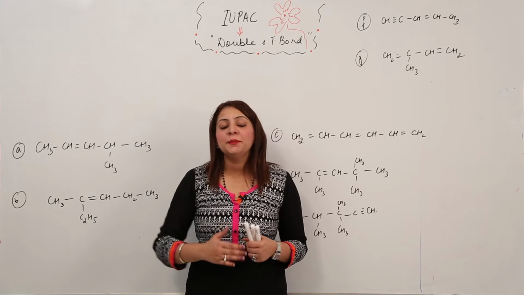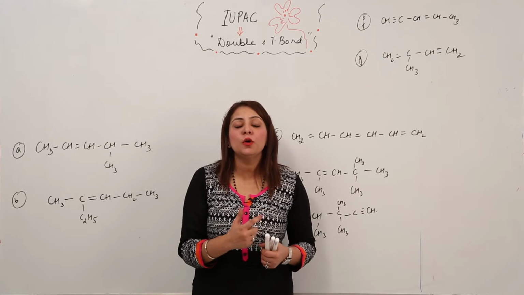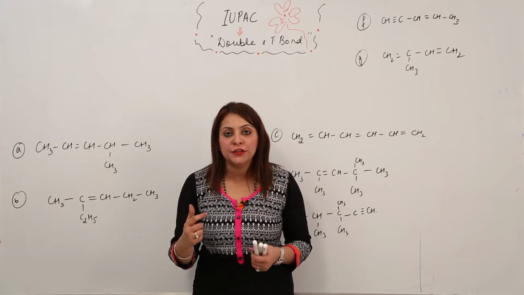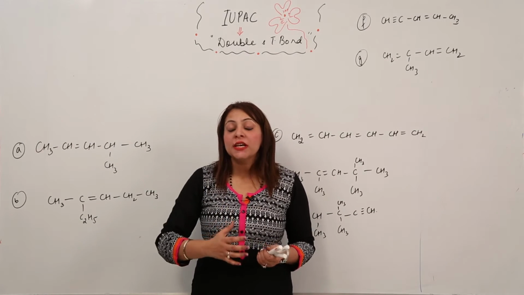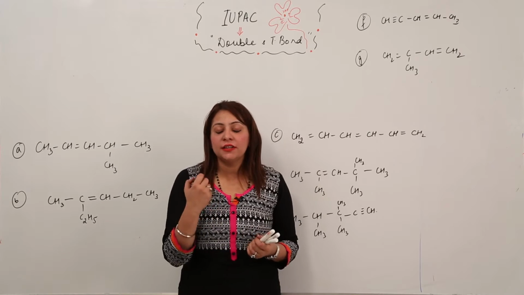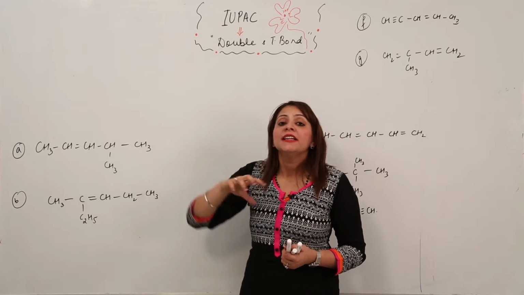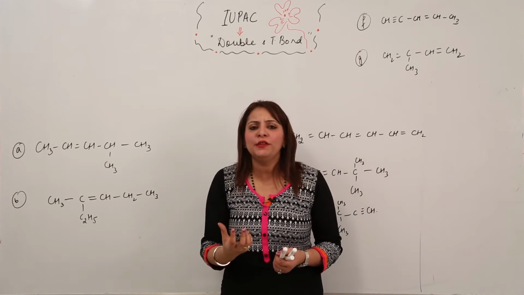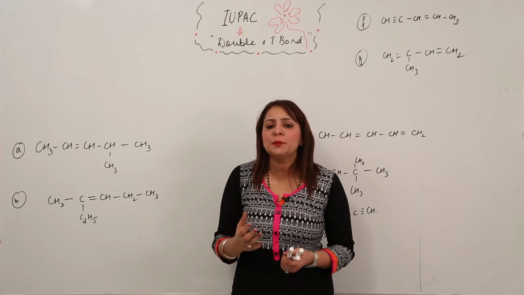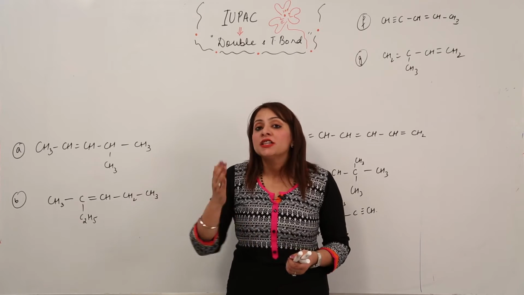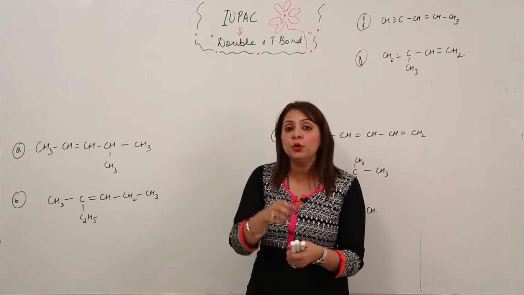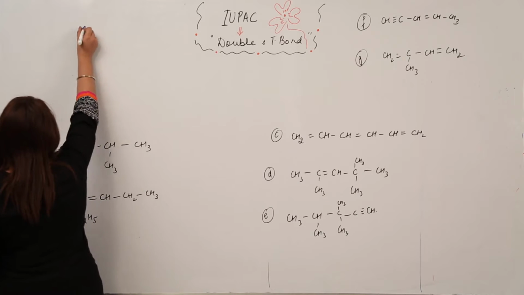Now we'll be taking up the IUPAC naming for organic compounds which contain double and triple bonds, right? You are familiar with the rules, but when we write the IUPAC name for organic compounds which contain double and triple bonds, these rules actually get slightly modified. The modification is not too much, but still they get slightly modified.